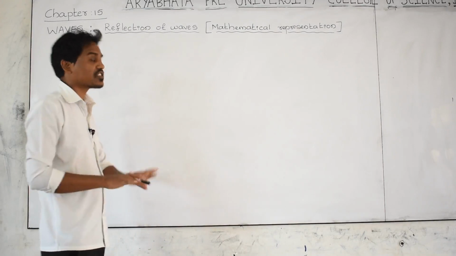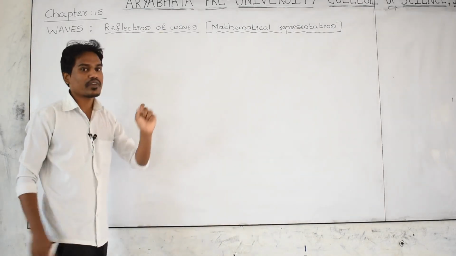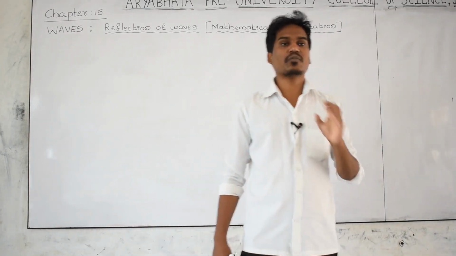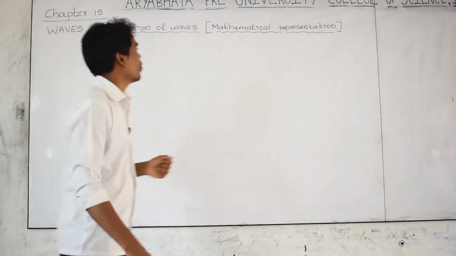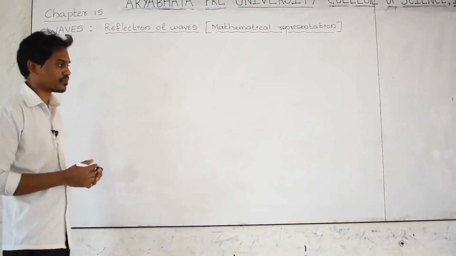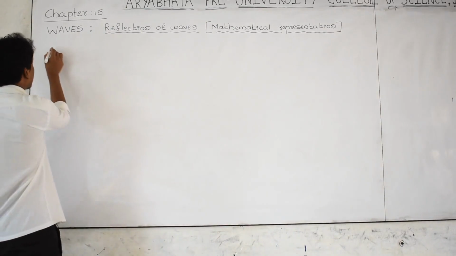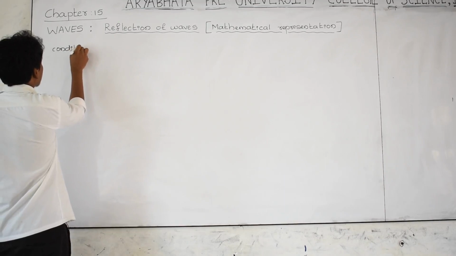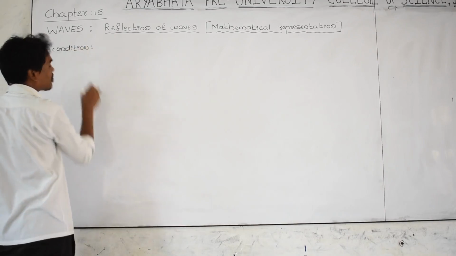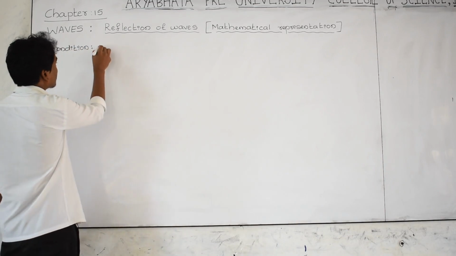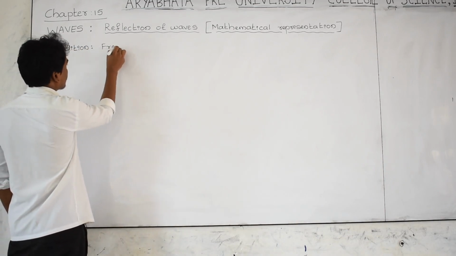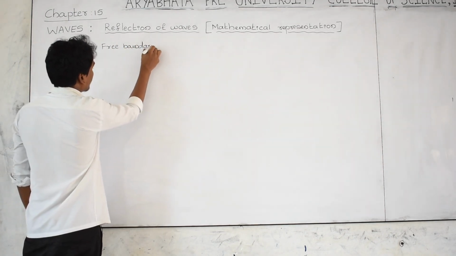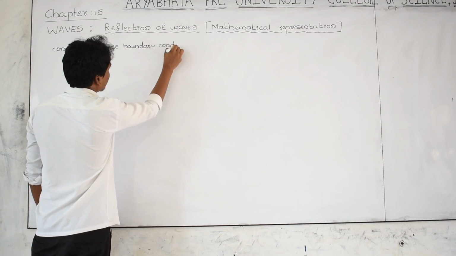In this class, we have to discuss how to represent the reflected wave and the incident wave by using a mathematical equation. The first condition I am taking, case 1, is the free boundary condition. Free boundary condition. It means that